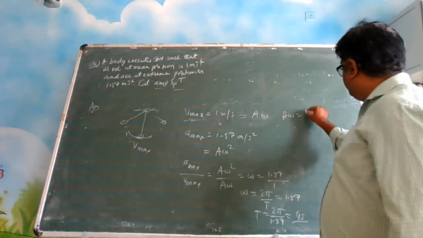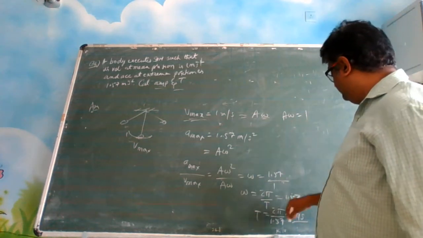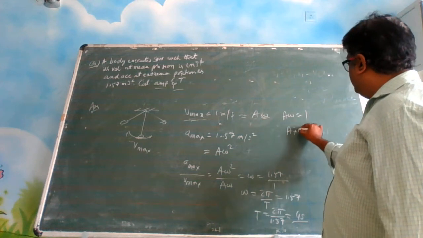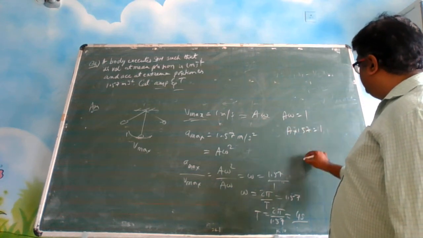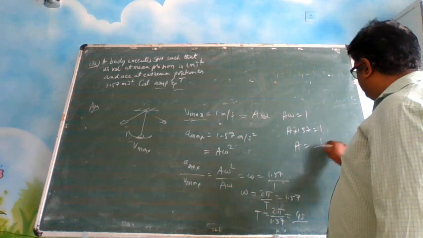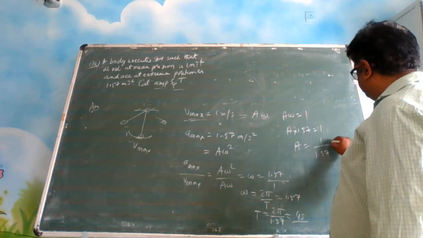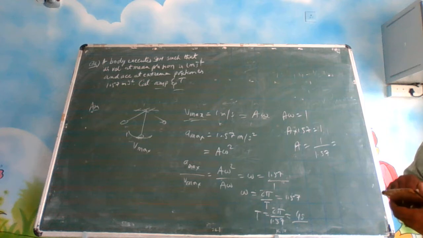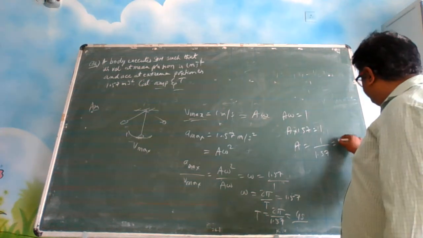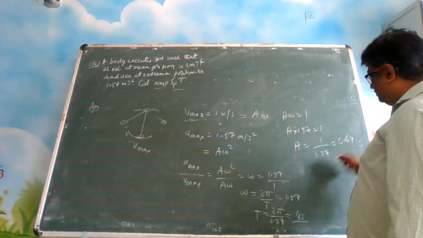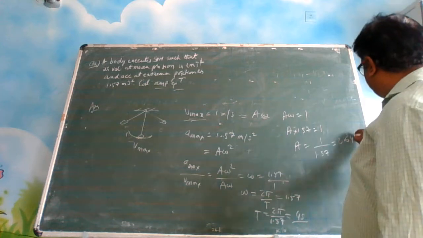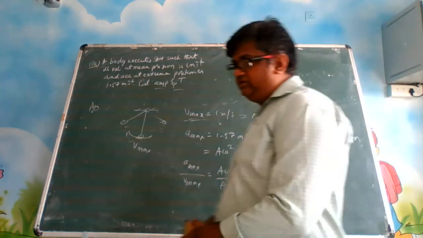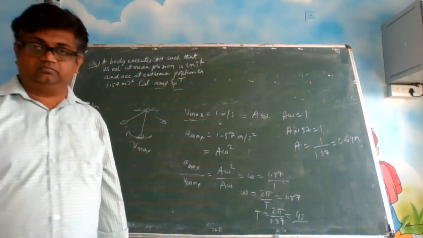So A omega is equal to 1, but omega is equal to 1.57. So A into 1.57 is equal to 1, or A is equal to 1 divided by 1.57. So what is this value? 0.64. The whole thing is in meters. 0.64 meters is the amplitude. Okay.